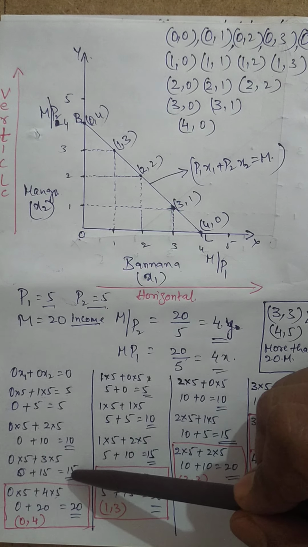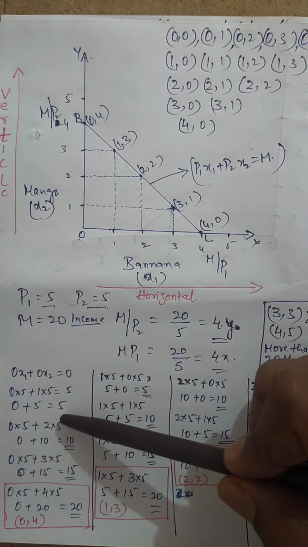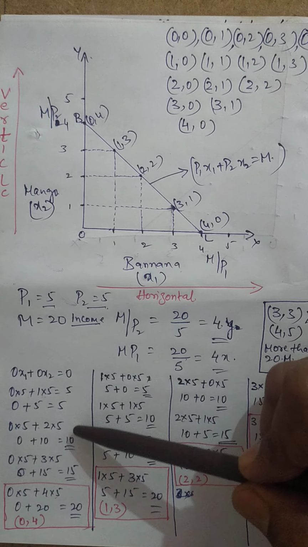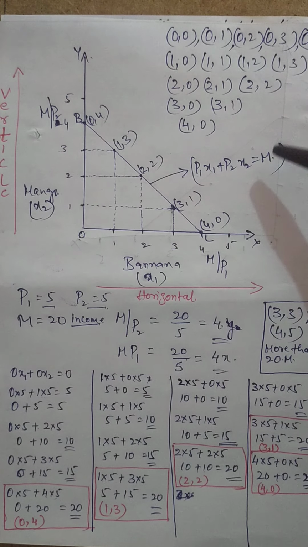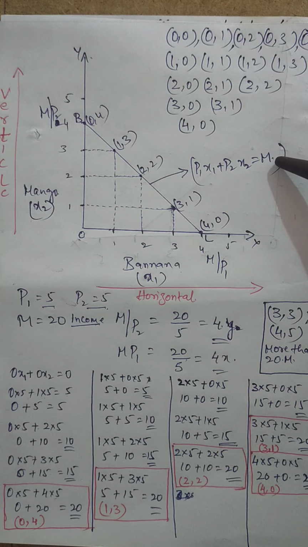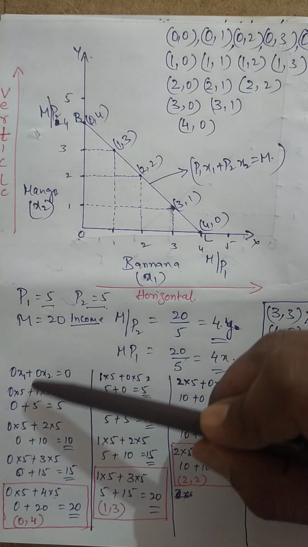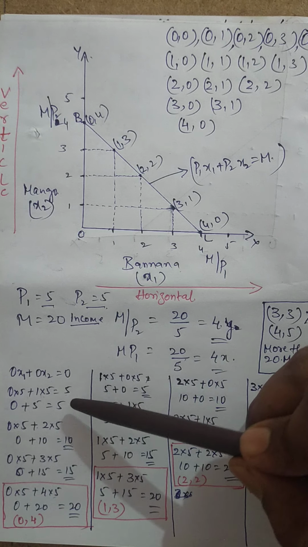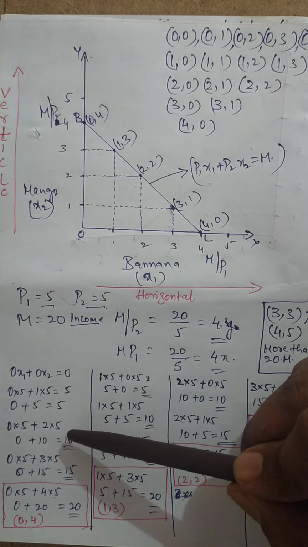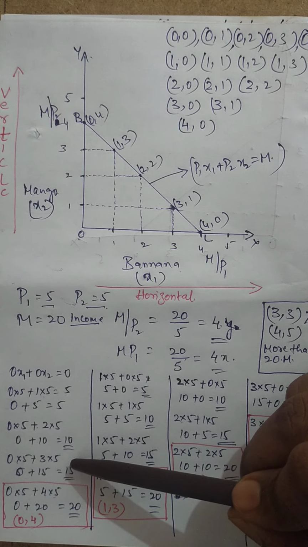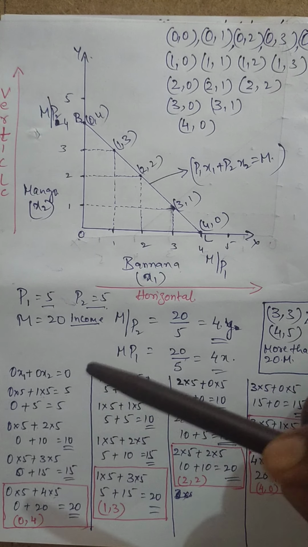That means here 15, 10, 5 and 5 are lesser than M, isn't it? According to the formula, less than or equal to M. So these are less than M, so the budget set is happening. This is the set of budget which is being spent on the two different goods, where x1 good is banana and x2 good is mango.